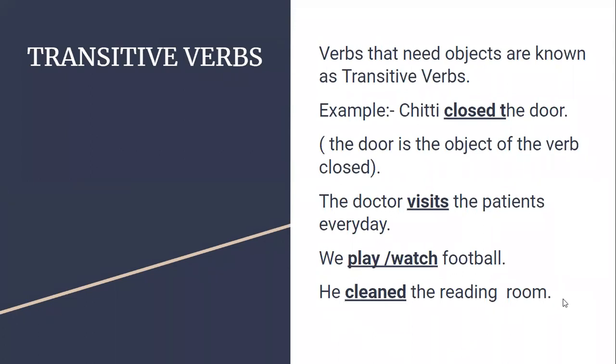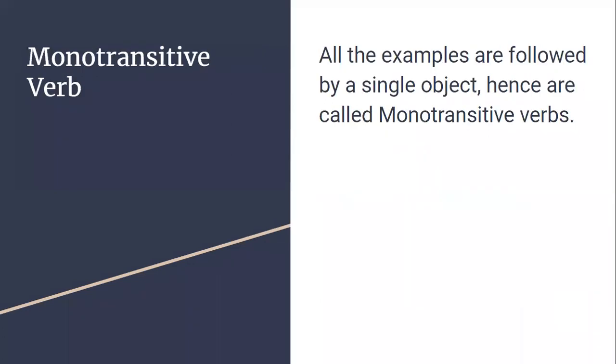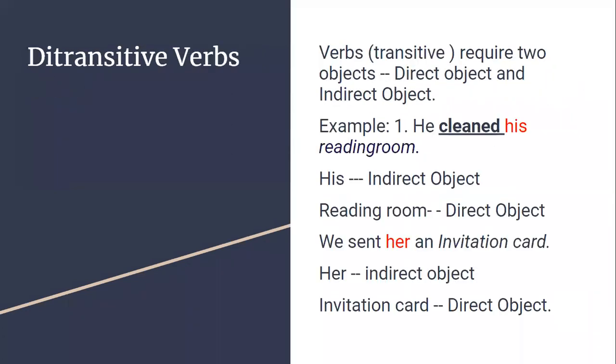There I gave you only one object. Am I right? Yes. Now I'm saying, he cleaned his reading room. How many objects are there here? Two. What are those? His and reading room. Very good.